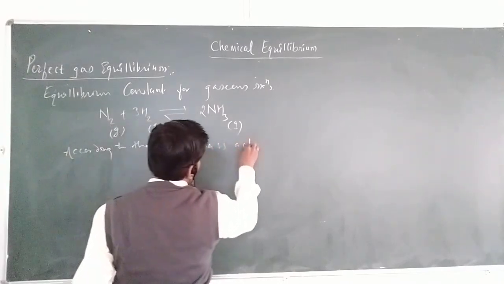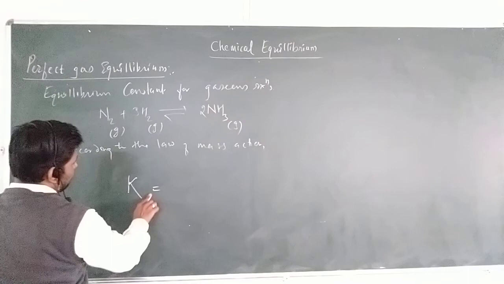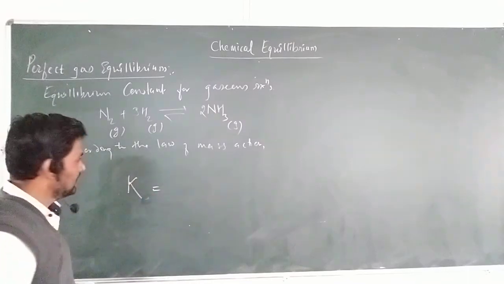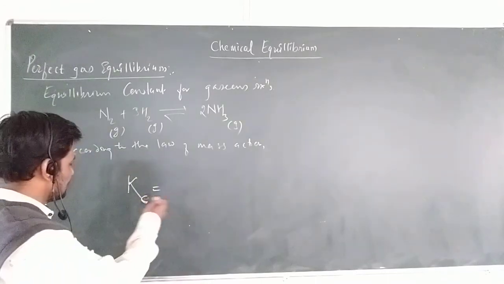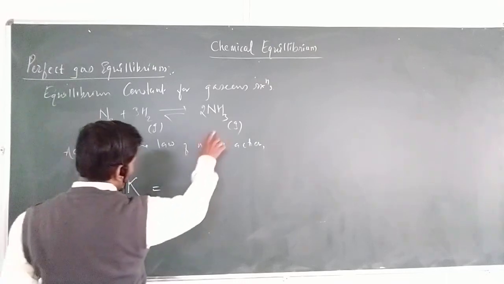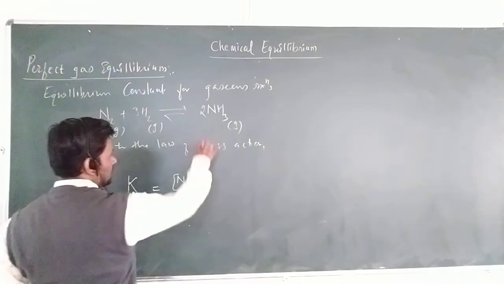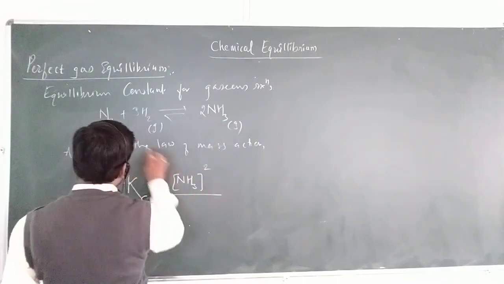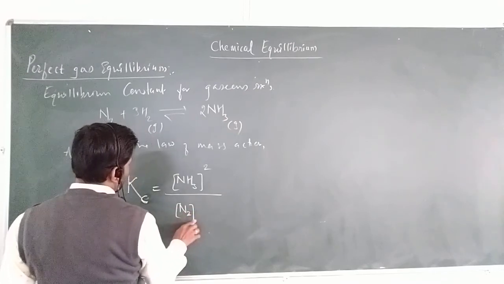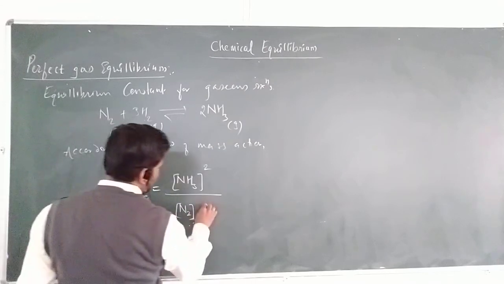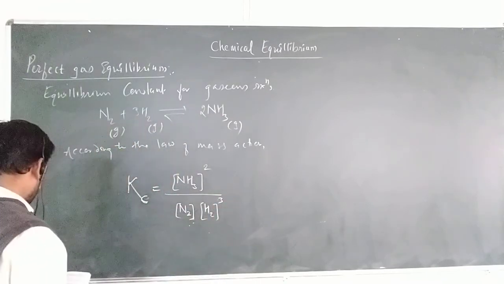The equilibrium constant K, here Kc, where c stands for concentrations, is the molar concentration of the product, with the stoichiometric amount as the power 2, upon the molar concentration of the reactant N2, with power 1, and hydrogen with the stoichiometric power 3.